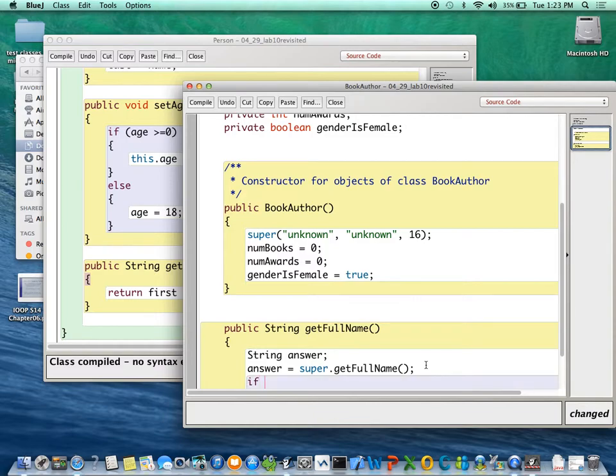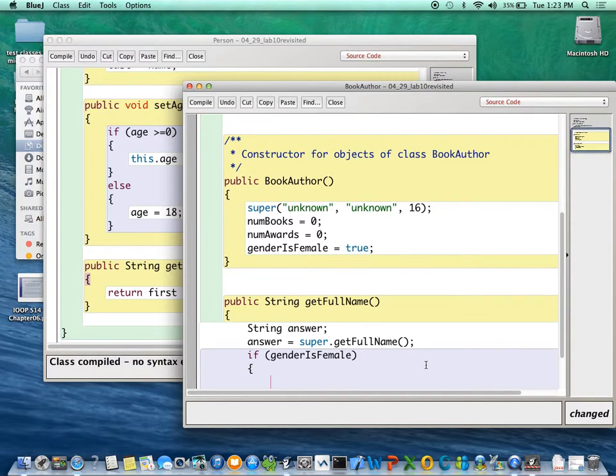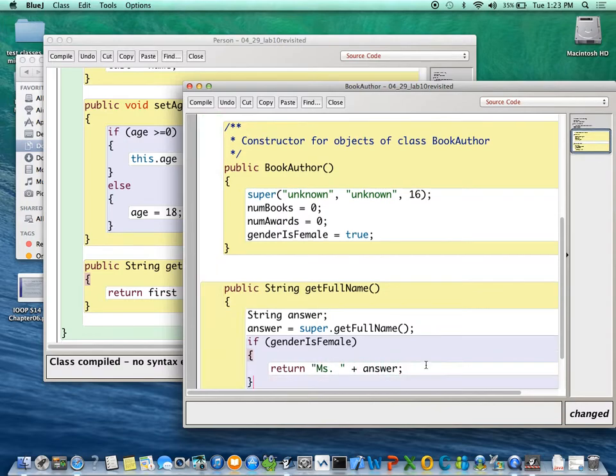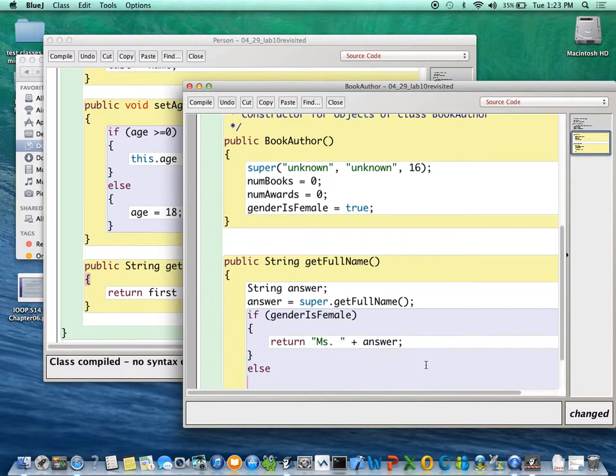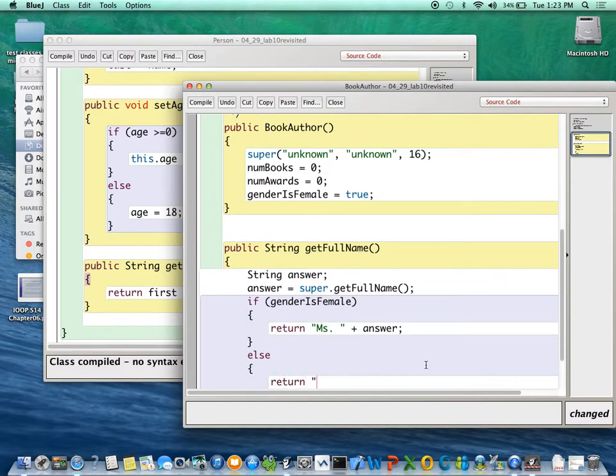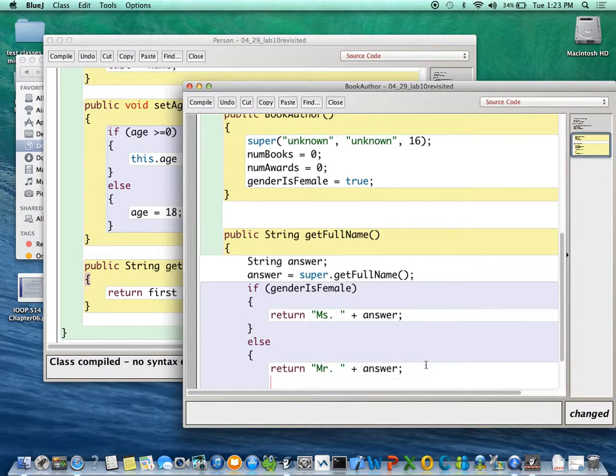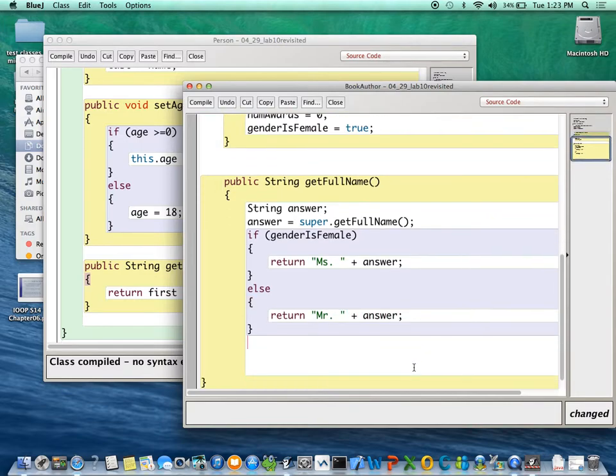And now if gender is female, then I'm going to return Ms. plus answer. Else, I'm going to return Mr. plus answer. Right?